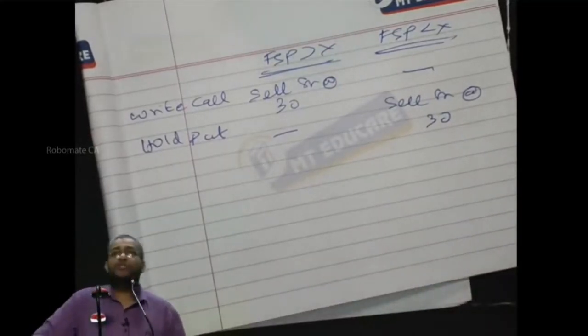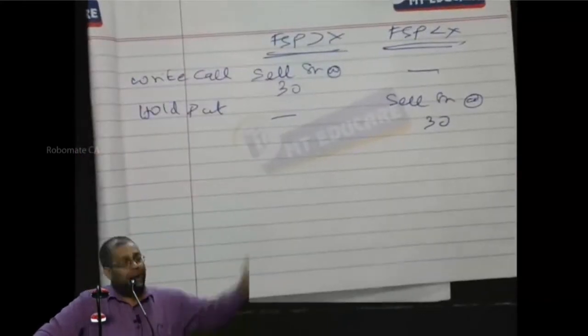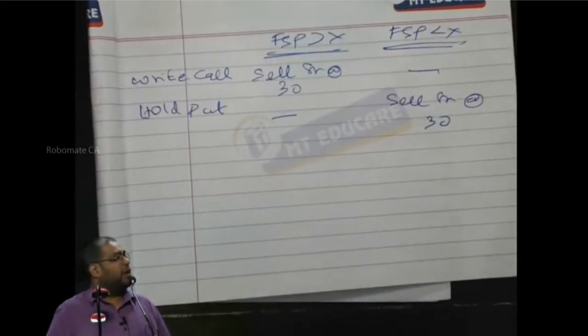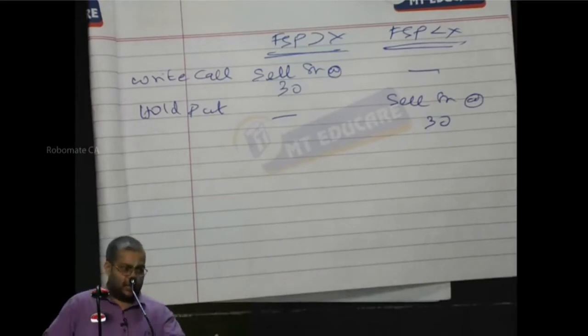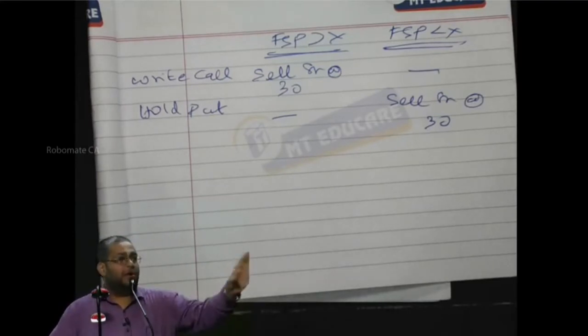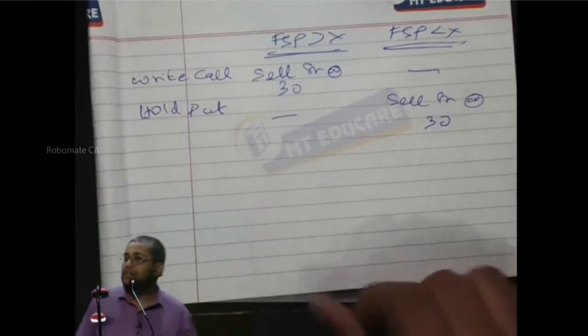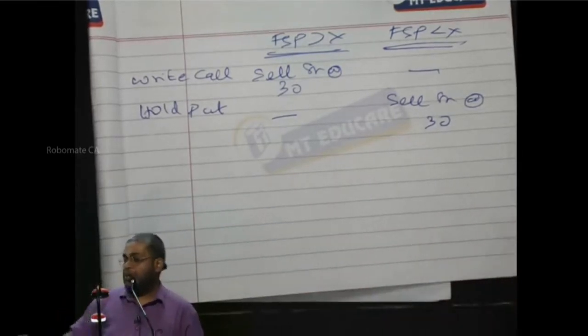Now, why should I sell a share? I have borrowed money and I have to repay the borrowing. I have borrowed 29 rupees. How can I repay the borrowing along with the interest? Only by selling the share. By selling the share, I get 30 rupees and use this to repay my borrowing. Any difference is arbitrage profit. Everybody, are you following the strategy? Can I proceed further?